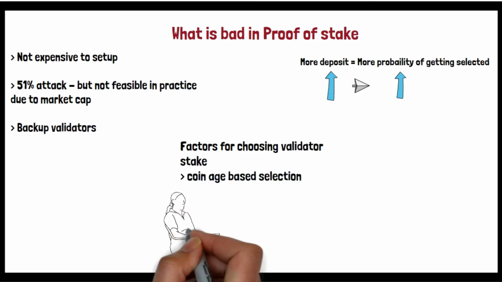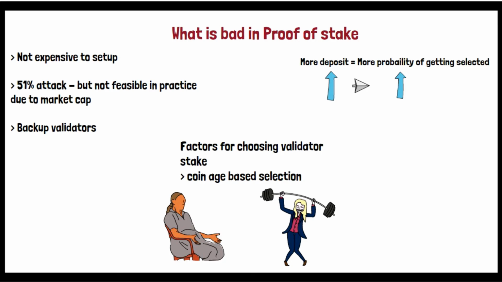And there is one more, coin age based selection. If you have been part of the validators for a long time, then there is a bit more probability for you compared to people who came new or who have less age than you. Age here means the duration for which you have been part of the validators group. There are a few more factors as well, but proof of stake is still considered random, only affected by a few small factors. It is not 100% that because you deposited more, you will get selected. It's not like that, but the probability or randomness does get affected to some extent.